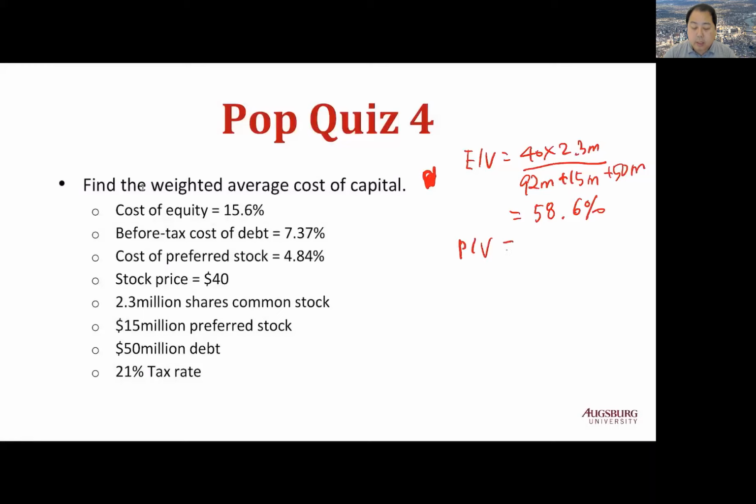Weight on preferred stock equals 15 divided by 157, 9.55%. Weight on debt is 50 divided by 157, 31.85%.